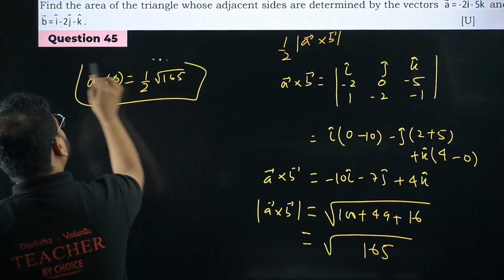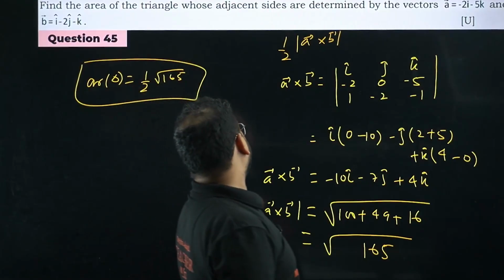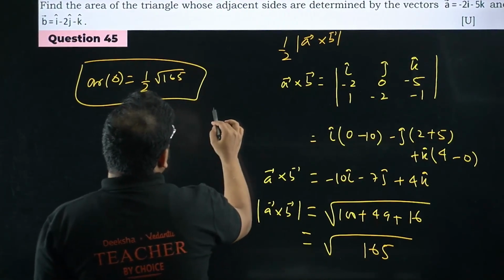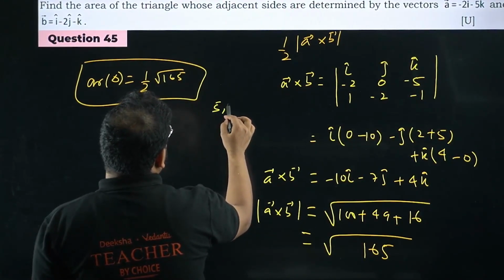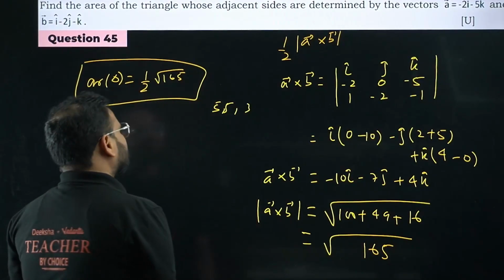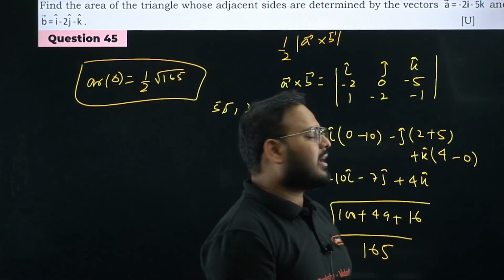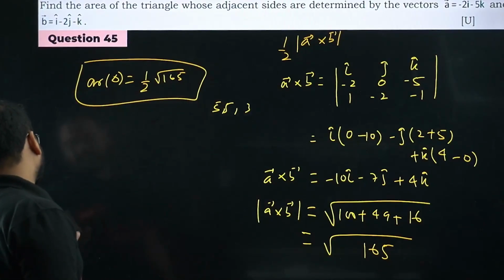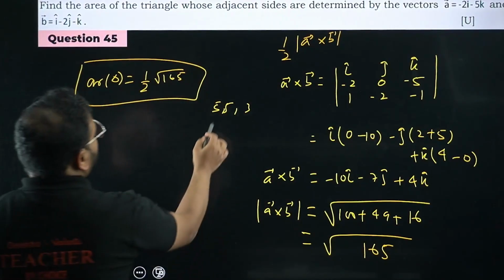Can you make factors of this? We can make factors of this. Let's try: 3 times 5 is 15, and 15 is not possible, right? No, we'll not get anything out. Okay, we'll have 11 into 3 into 5. So nothing is common, so nothing is going to be taken out as a square root.